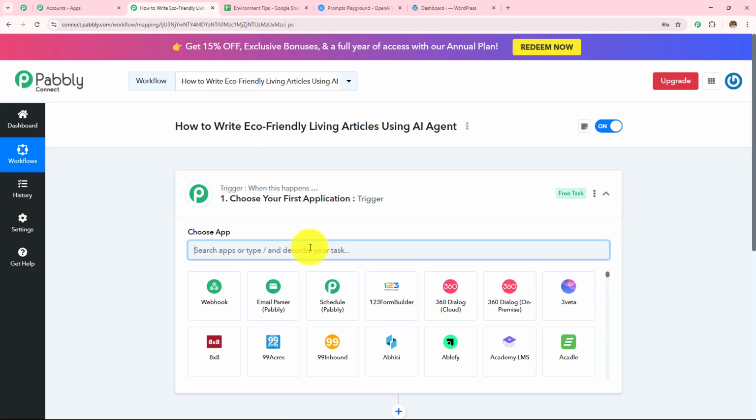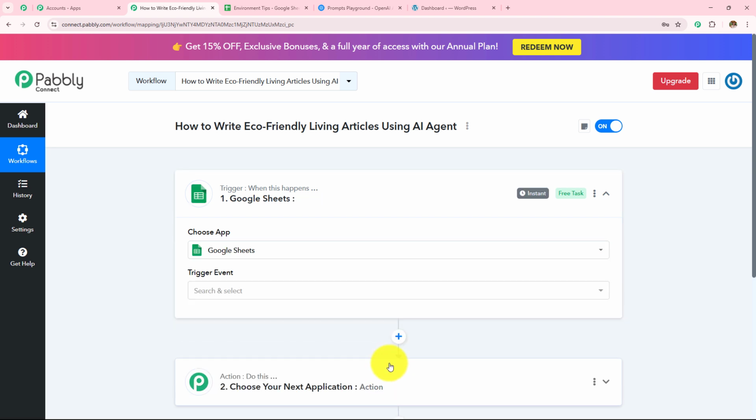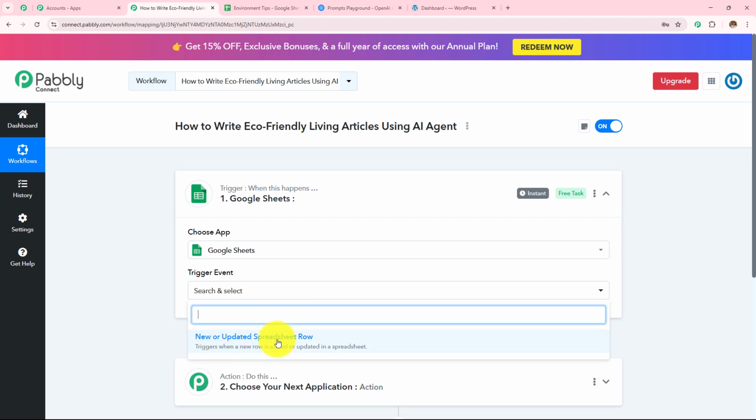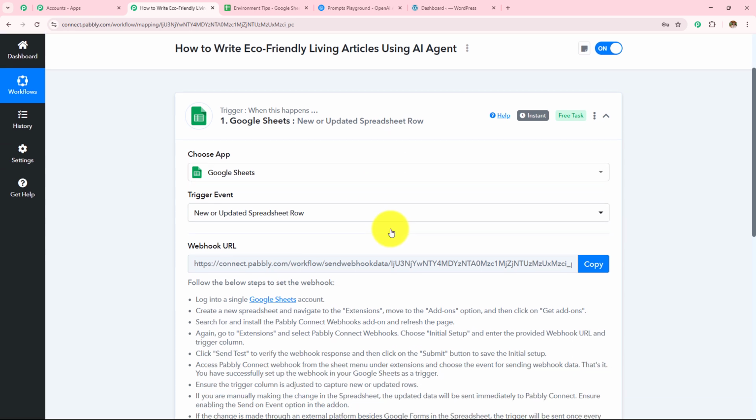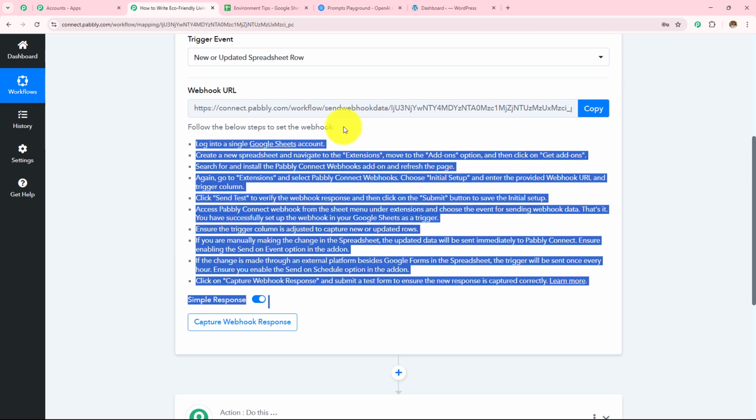So here, first, let's quickly take Google Sheets as my trigger application. And then in my trigger event, I'm going to take this new or updated spreadsheet row. Now I need to make a connection between Pabbly Connect and Google Sheets, for which a webhook URL is provided to me. And this webhook URL is going to act as a bridge to connect my Google Sheets with Pabbly Connect. So reading this help text, we are going to make this connection.